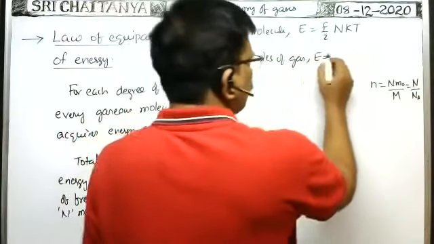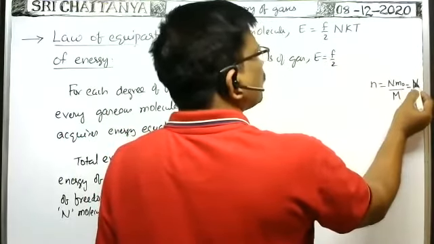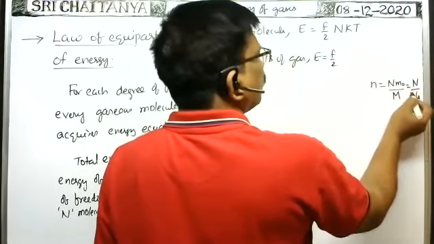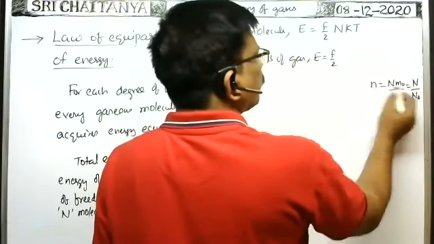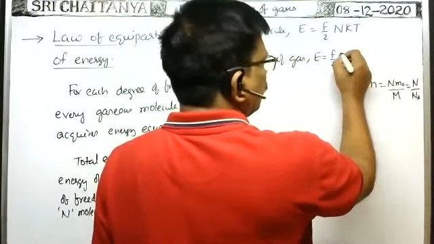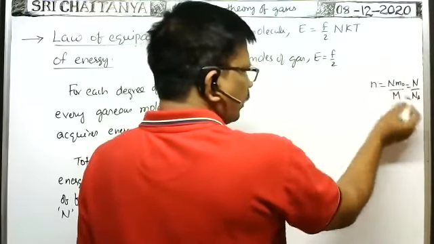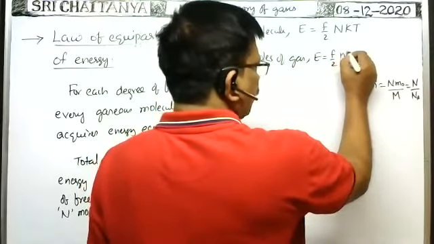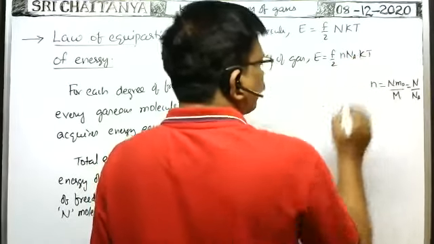Therefore E is equal to f by 2 times the number of molecules, that is N, times kT. Simply, small n is equal to capital N by Na. Then capital N is equal to small n into capital Na, the Avogadro number, so E is f by 2 into n into Na into k into T.